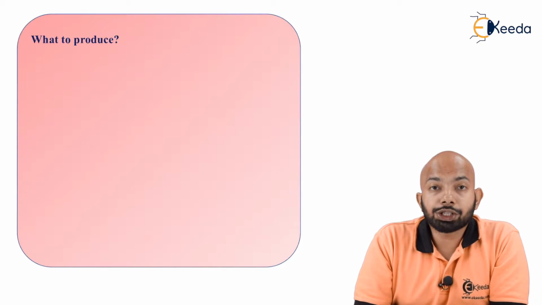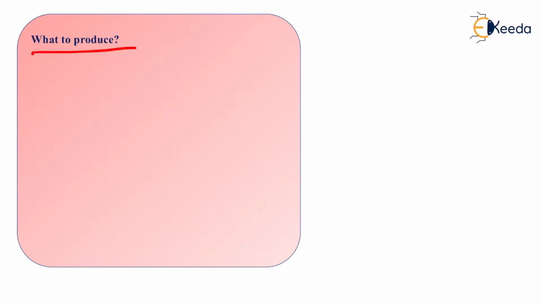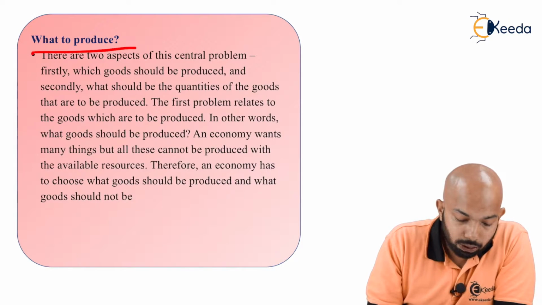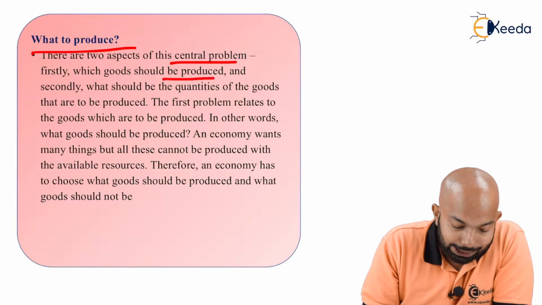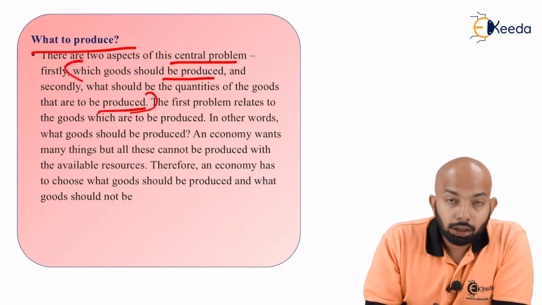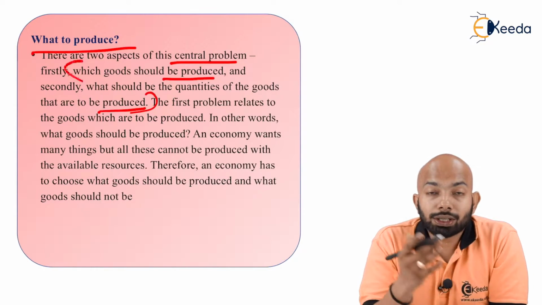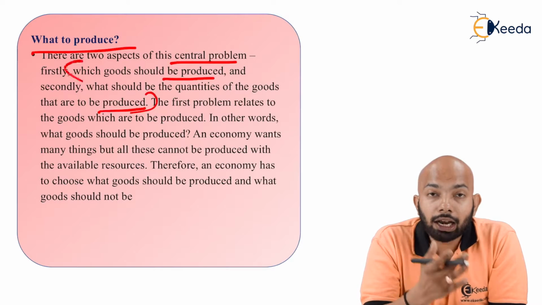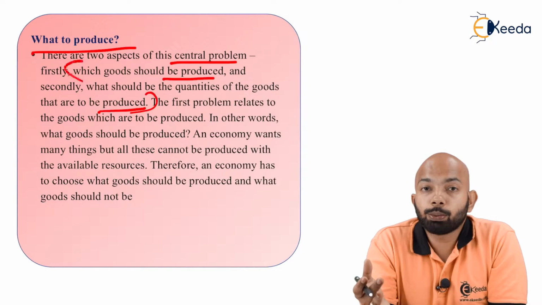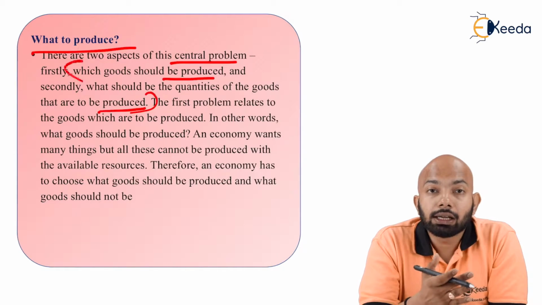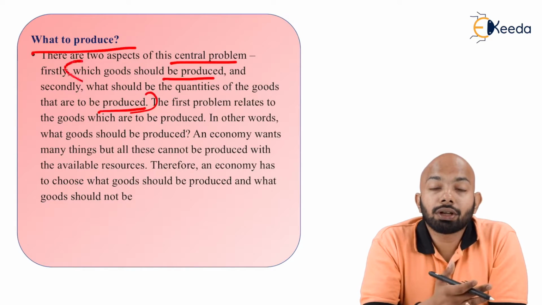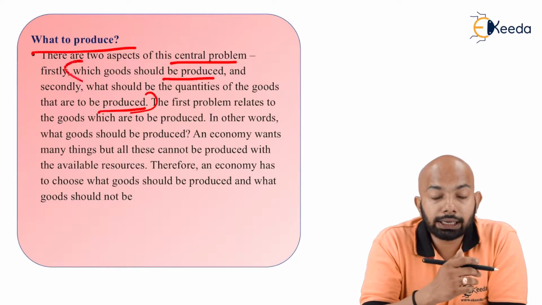Now, the first question, what to produce? There are two aspects of this central problem. Firstly, which goods should be produced, and secondly, what should be the quantities of the goods that are supposed to be produced. क्या produce करना है? And apart from that, how much is supposed to be produced? How much is supposed, or rather, what is the quantity? कितना produce करना है and क्या produce करना है are the things that you need to understand here.